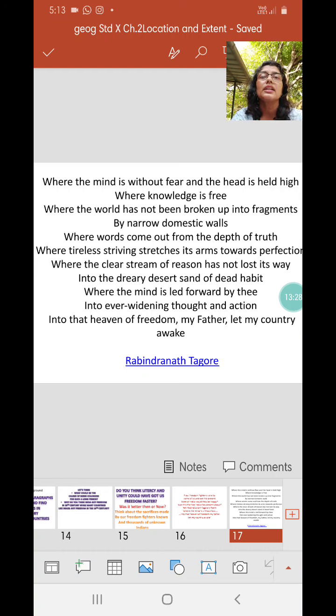So where the world has not been broken into fragments by narrow domestic walls. Okay, forget about the world being divided, even our own country. We have divided it into so many states. Okay, no doubt for administrative reasons, but we still keep on fighting. We still want to break our states into smaller and smaller divisions. We fight on the basis of water, region, religion, caste, okay, races, and so many other things. So we should break away these domestic walls that we have created.